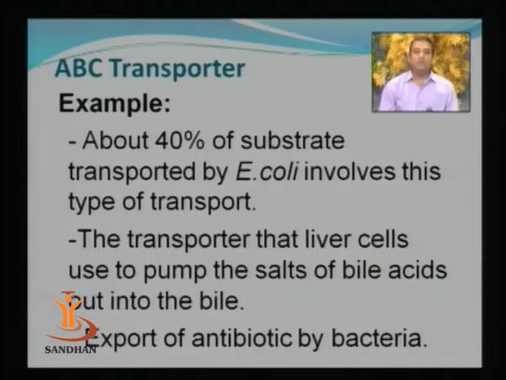Now examples of ABC transporters: about 40% of the substrates transported by E. coli involve this type of transport, and such a transport mechanism is used by our liver cells to pump the salts of bile acids, and even bacteria use the same type of transportation mechanism to export antibiotics out of their cells, and thereby they gain resistance against that antibiotic.